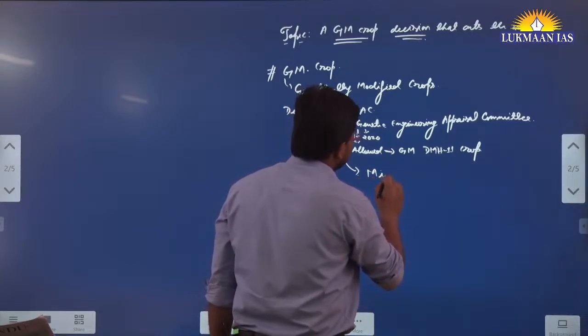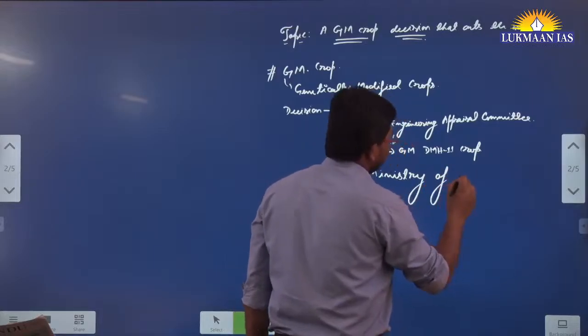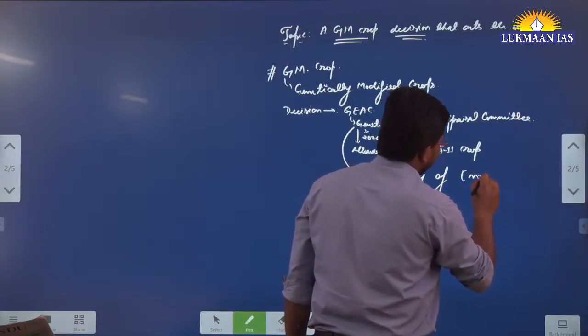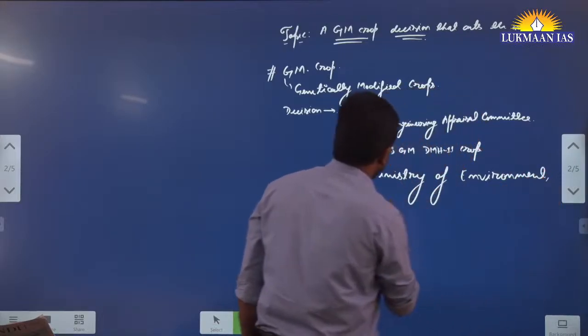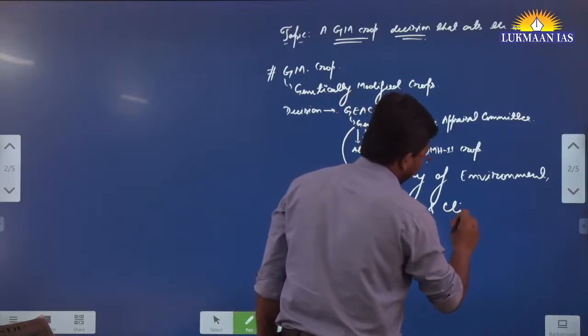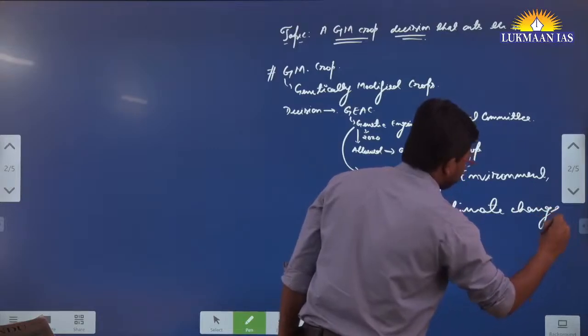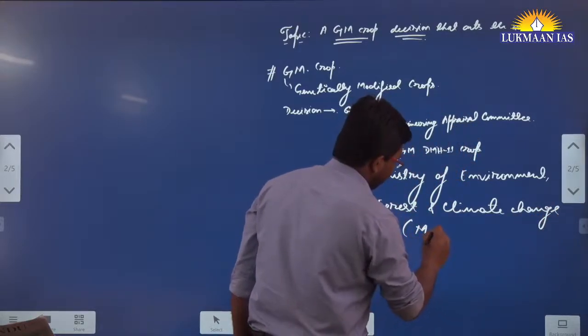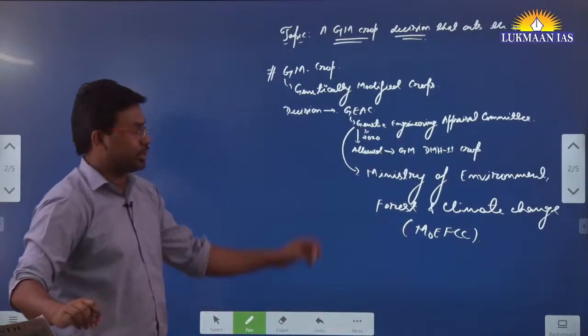It is under the Ministry of Environment, Forest and Climate Change, the MOEFCC.